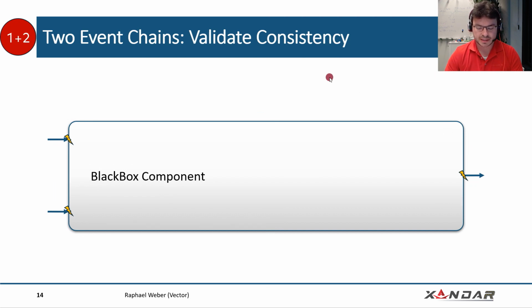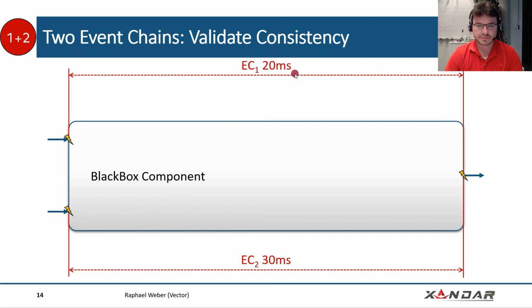Let's create 2 event chains where we just have the first event and the second event, and that's already a chain because it's 2 events. So we have an upper event chain EC1, which has a constraint of 20 milliseconds, and we have a lower event chain with a constraint of 30 milliseconds. So between these 2 events, for example, only 30 milliseconds may pass.